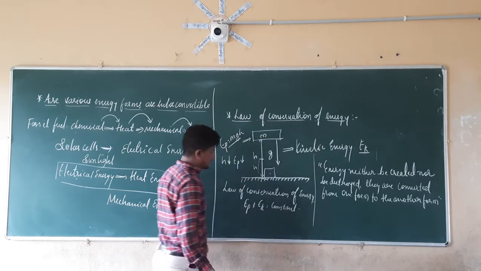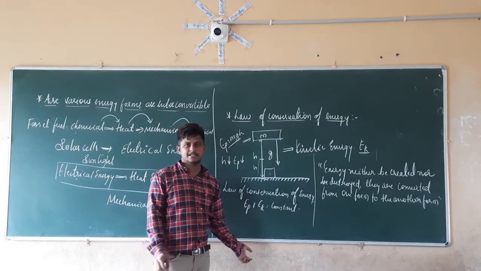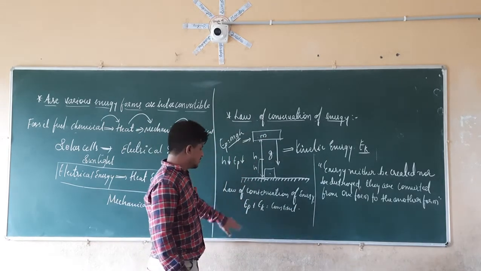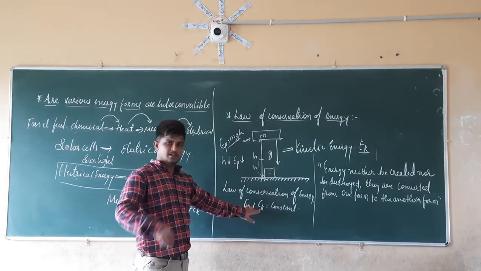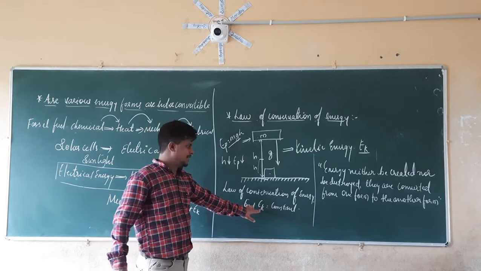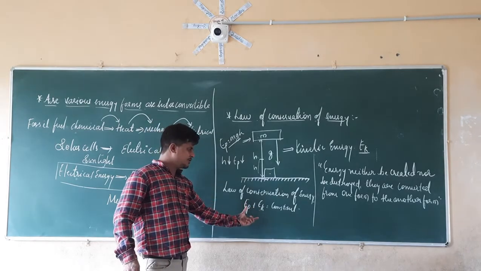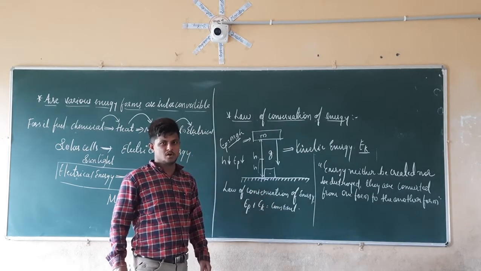The total mechanical energy is constant. The amount of potential energy lost is equal to the amount of kinetic energy gained. If you add those, it is going to become constant.